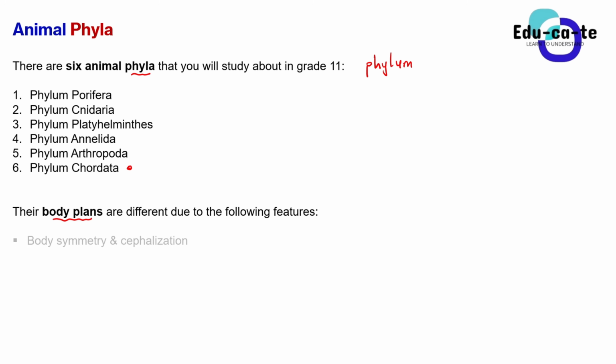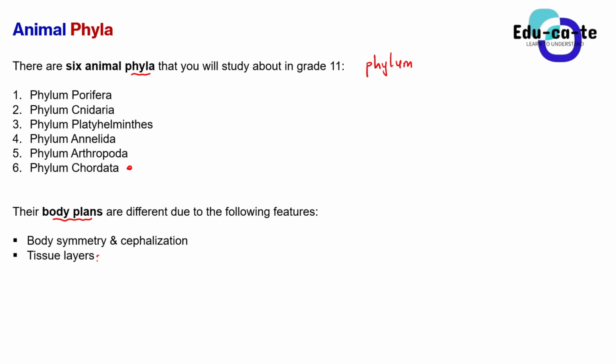So we look at the following features. We are going to look at the body symmetry. Remember, the body symmetry tells you we have got bilateral symmetry, right? We've got radial symmetry. We also have an asymmetrical one. We also have cephalization, which just means the presence of a head. Some animals do have heads, some of them don't have a head. We also look at the tissue layers.